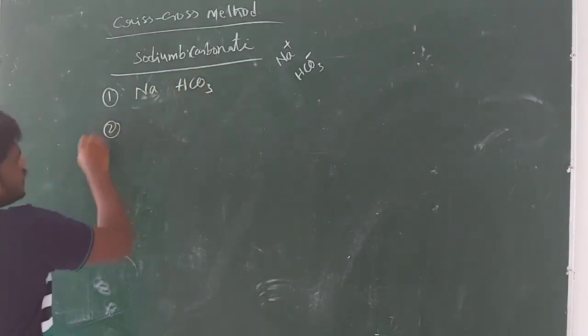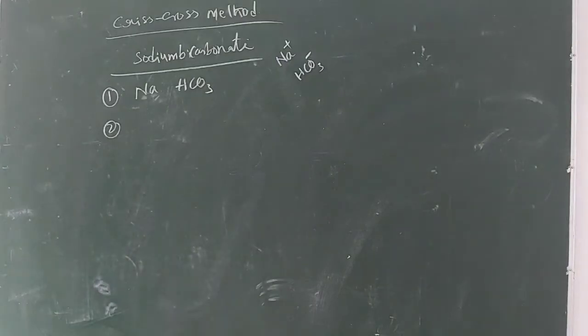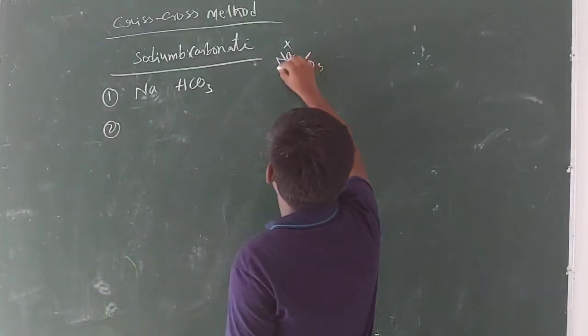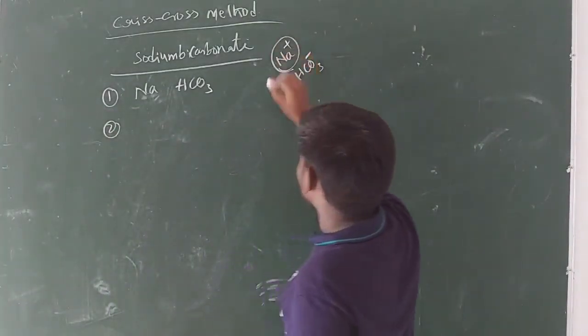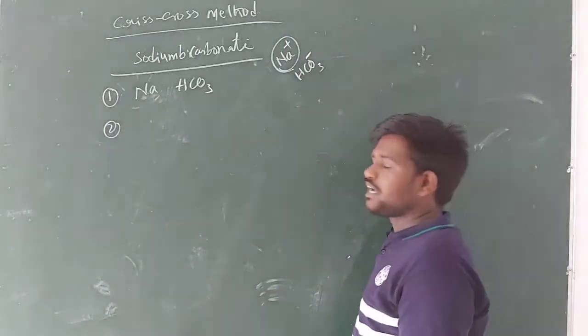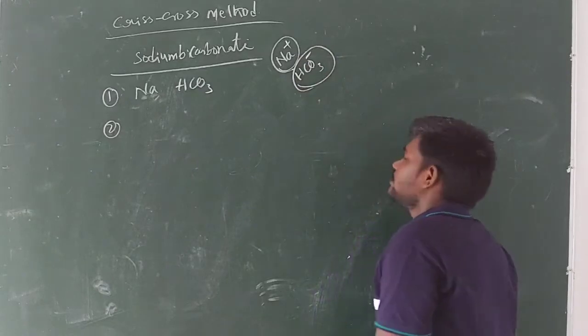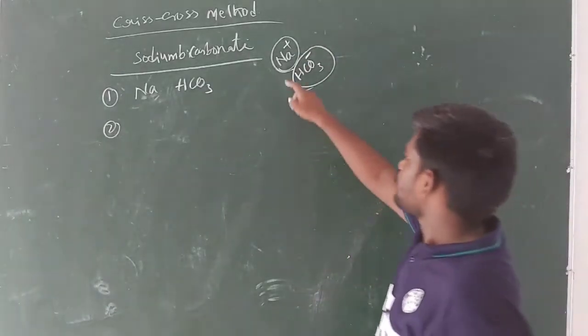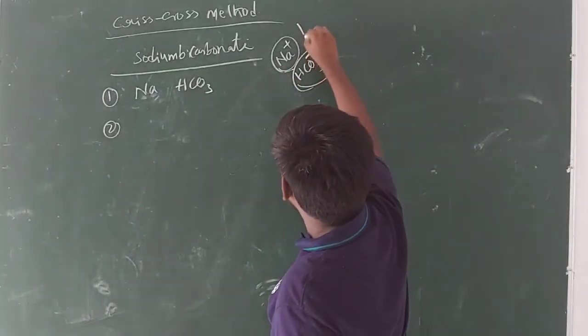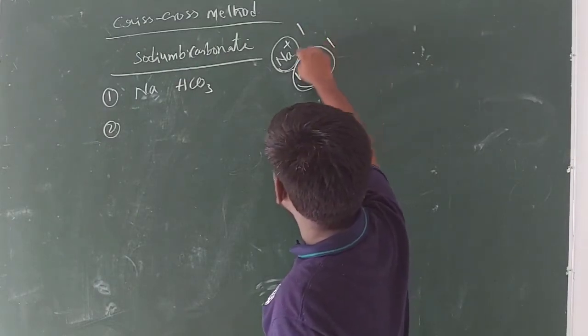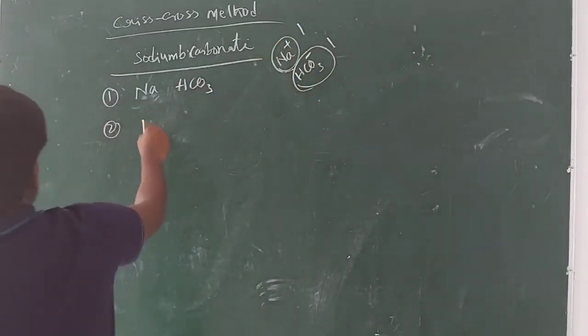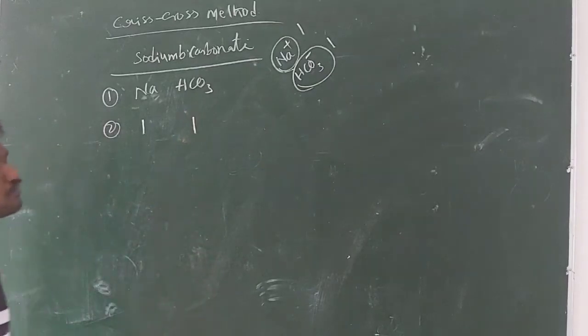In the second step, you should write their valencies. Valency is very simple: the number of positive charges over the sodium is its valency, and the number of negative charges over the HCO3 is its valency. Here the number of positive charges is 1 and the number of negative charges is 1. So sodium valency is 1, HCO3 valency is also 1.